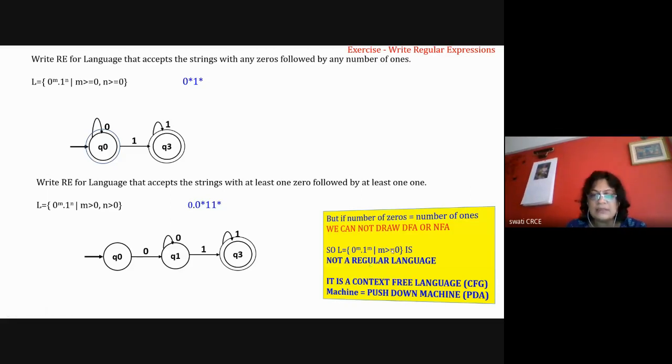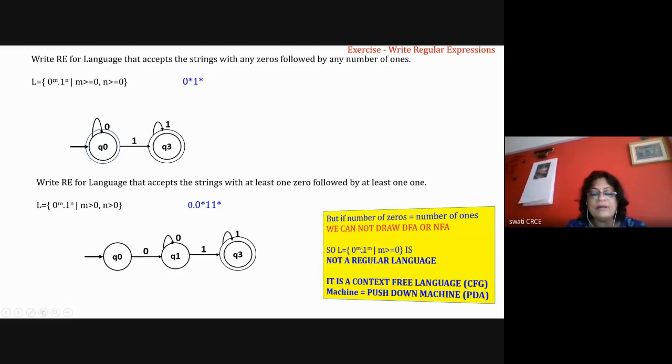And there is even a famous theorem about how to prove that this is not a regular language. We are going to have a dedicated lecture to learn about that theorem. It is called the pumping lemma theorem. By using that theorem, we will prove that this language is not a regular language.